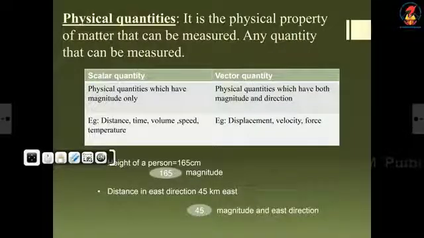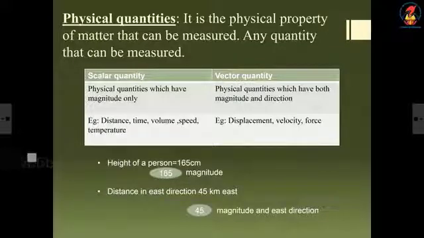Examples are length, time, temperature, mass. Half kg sugar, 5 kg rice. It doesn't have any direction. Then that is a scalar quantity. Next, vector quantities are there.